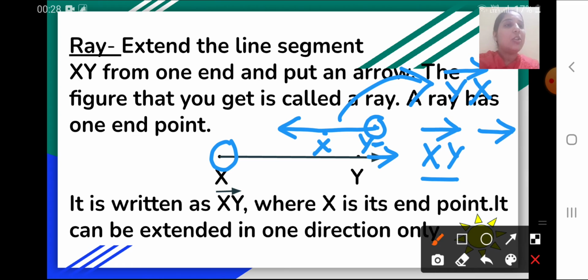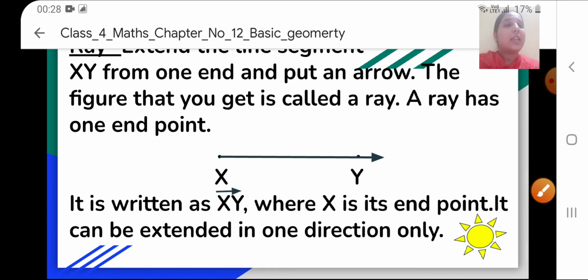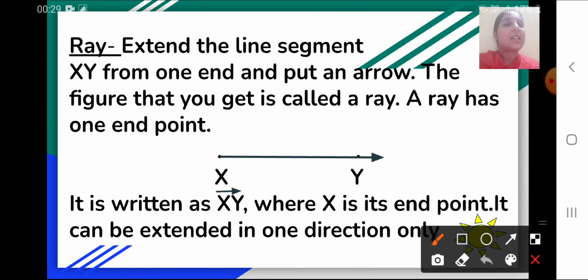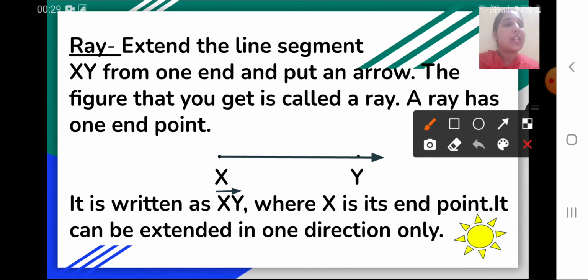In the symbol we always draw the arrow pointing towards the right hand side. So this you have to keep in mind. A very good example is the sun rays, that you can see they emerge from the sun and move in a direction. The sun rays are a very good example of rays.